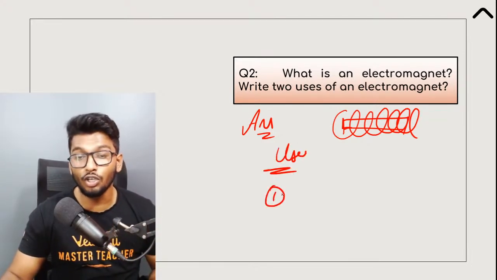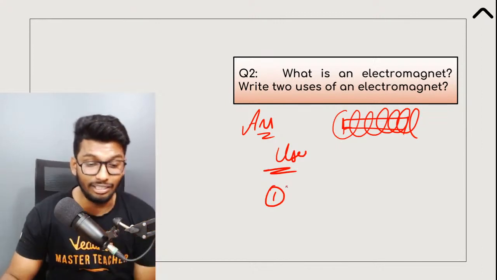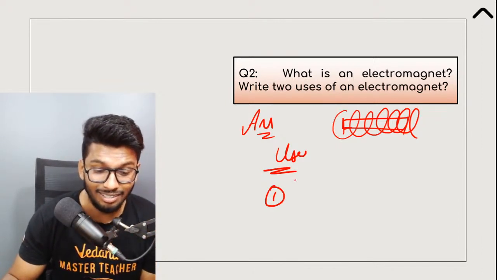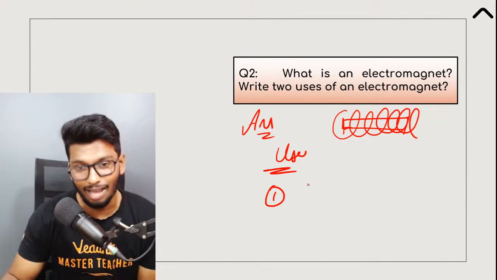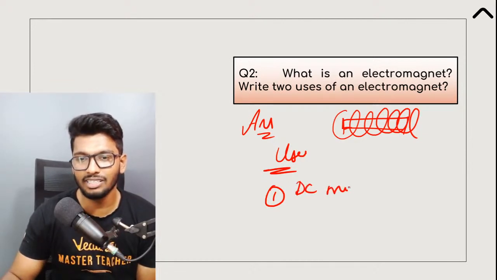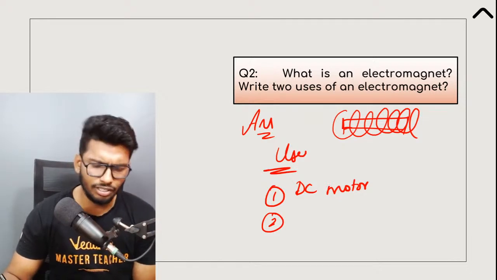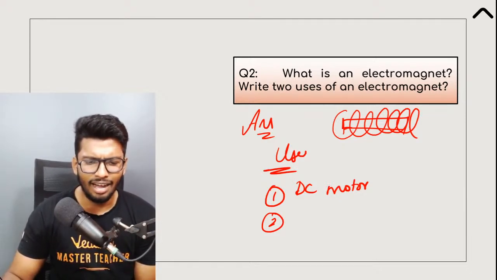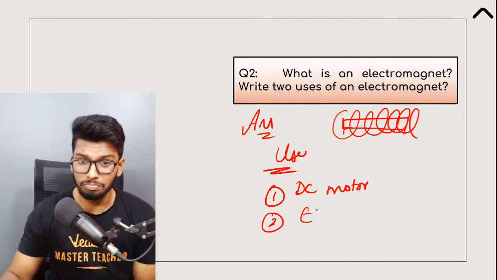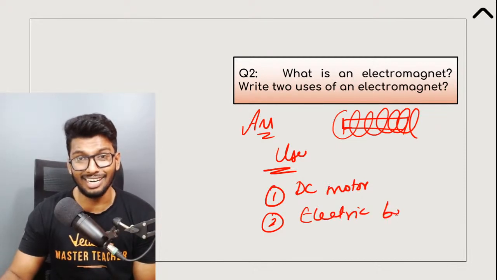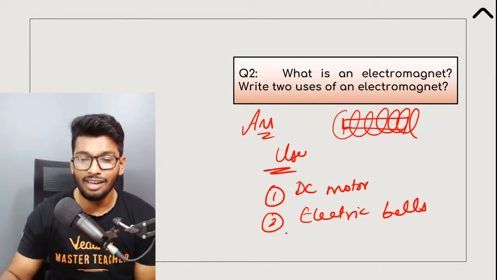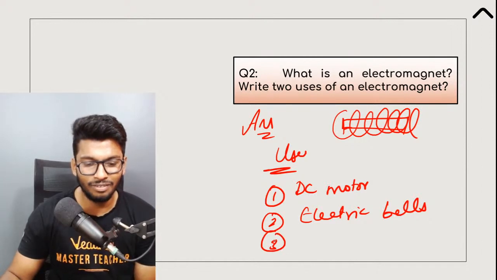Where all do we use electromagnets in our day-to-day life? Any answers? DC motor, absolutely. Motors, yes. DC motors, yeah. Any other answers? Motors in general, you could say motors in general, yes. Electric bells, an excellent example because you've already studied that in your lower grades. Absolutely wonderful. Anything else that you can think of?